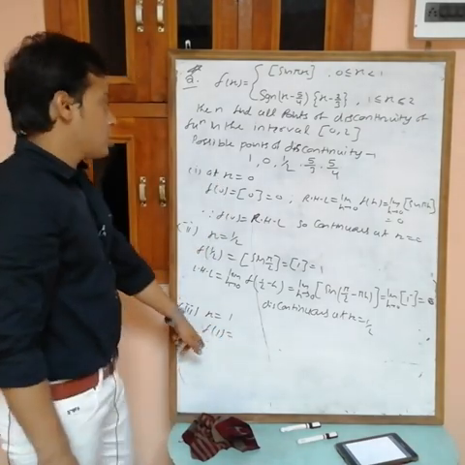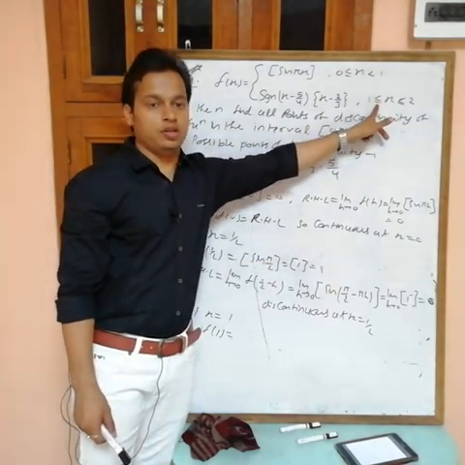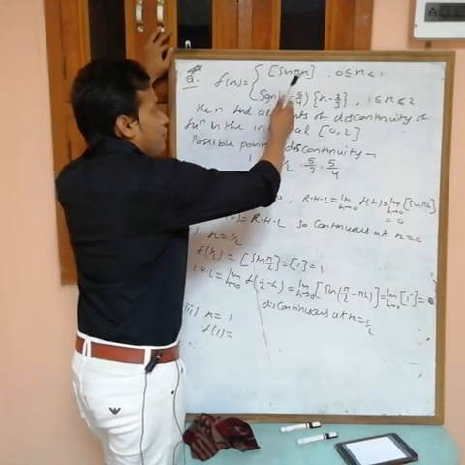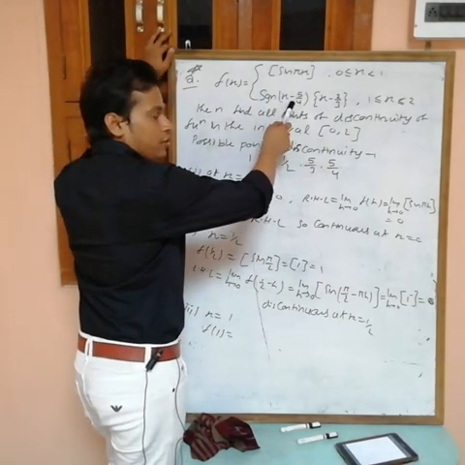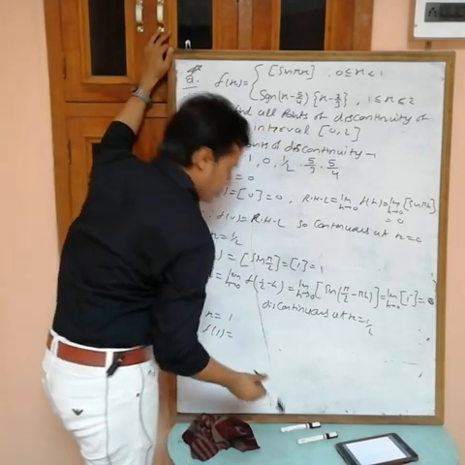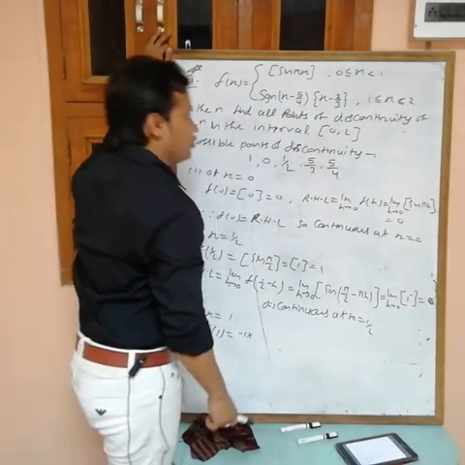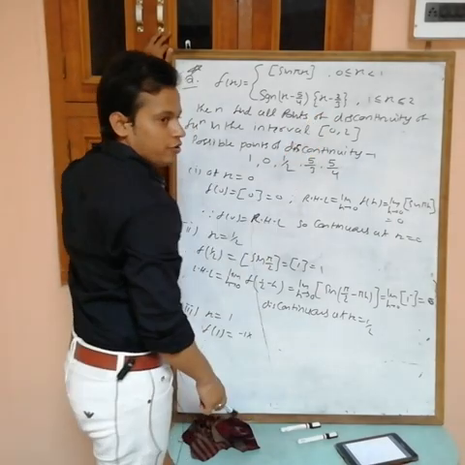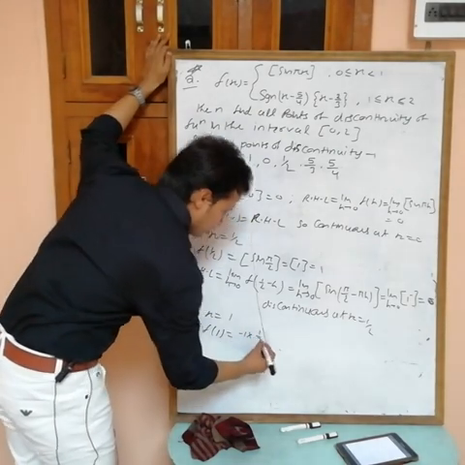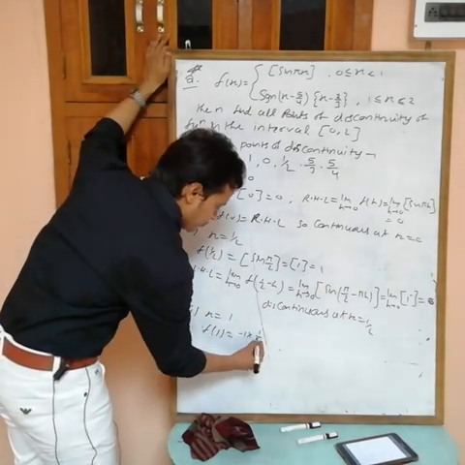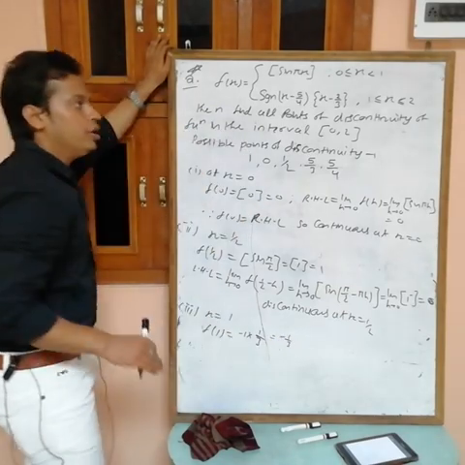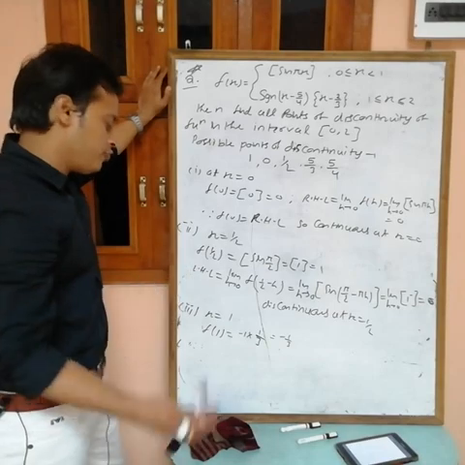For x greater than or equal to 1 we use this piece. Put x equals 1. If you put x equals 1, signum of (1 - 5/4), negative, right? 1 - 5/4 is -1/4. If x is negative, then the signum value is -1. And 1 - 2/3 is 1/3. Fractional part of 1/3 is 1/3 itself. So the answer is -1/3. Now choose LHL or RHL. I am finding LHL first.